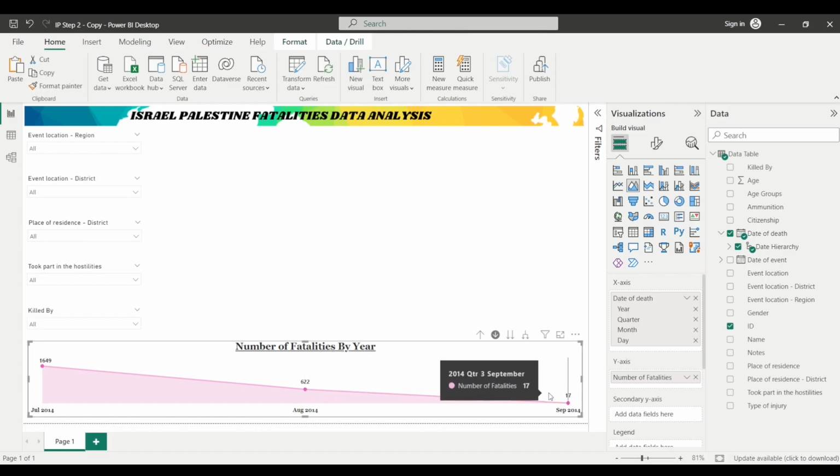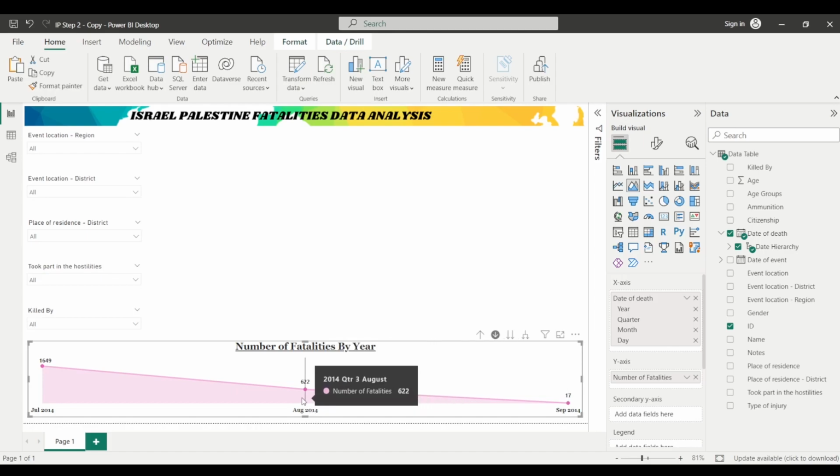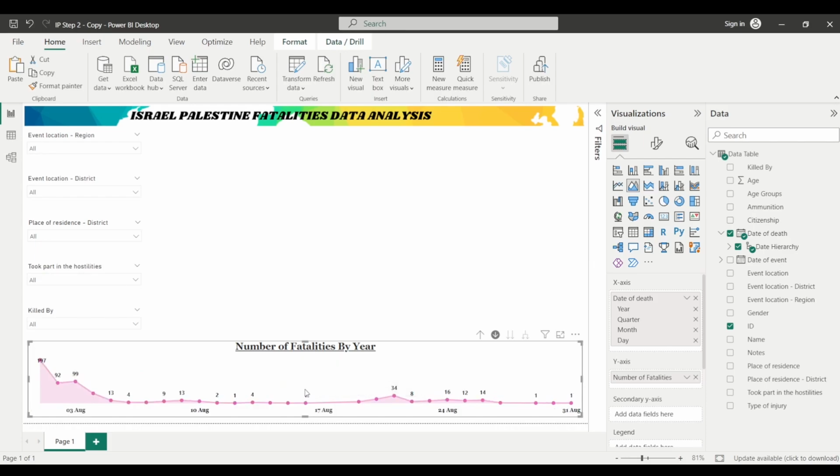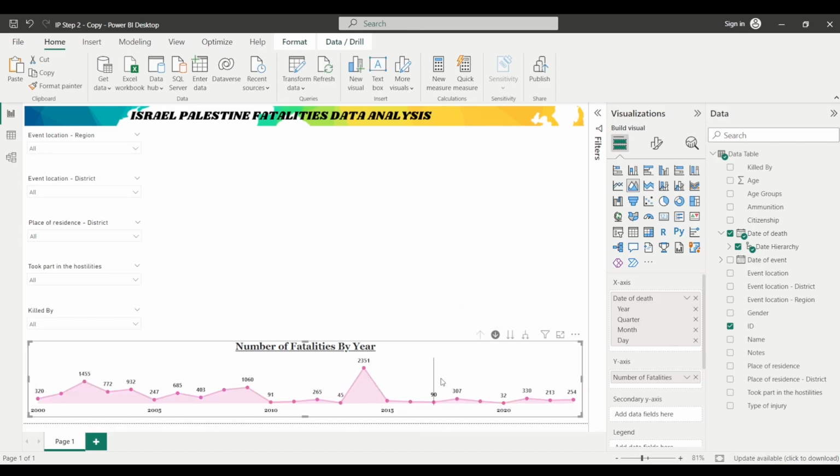So that's how you can further drill down and get more insights about the different number of the months or about different dates as well. For example, if I click here on August now, it will show you according to the different dates in August what were the number of the fatalities in this particular month in year 2014. Now you can simply click here on drill up, and this is the chart that we have created, and you can unselect this option.